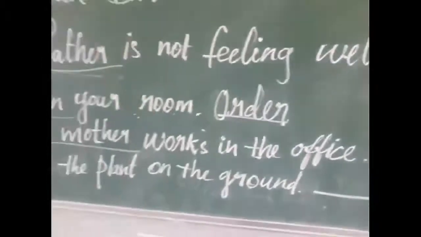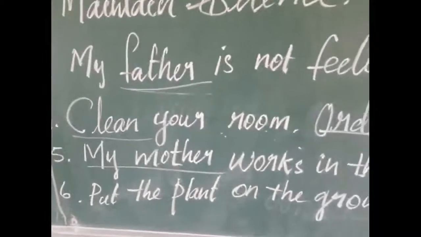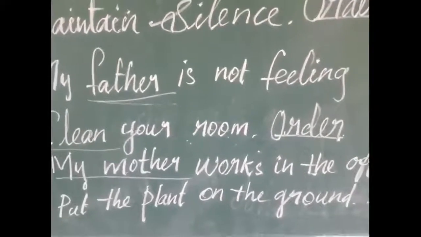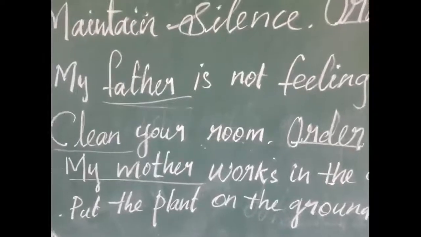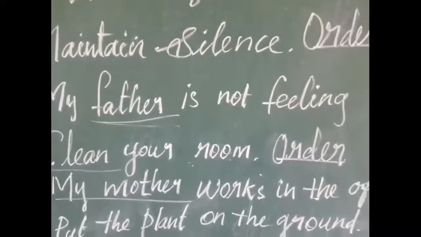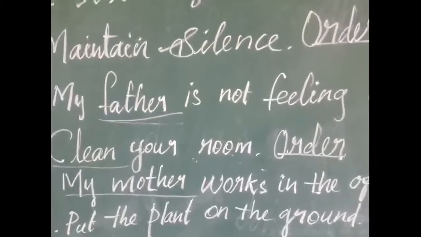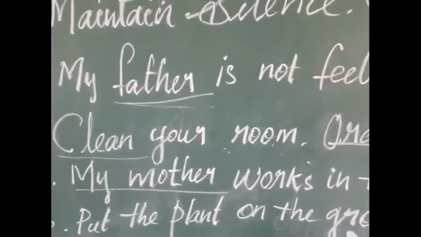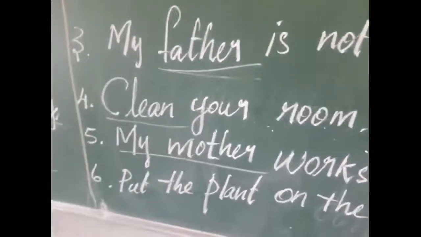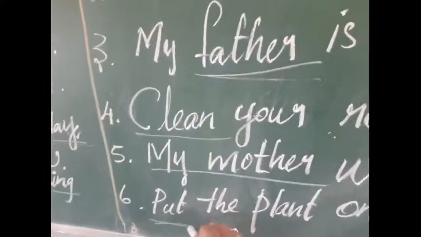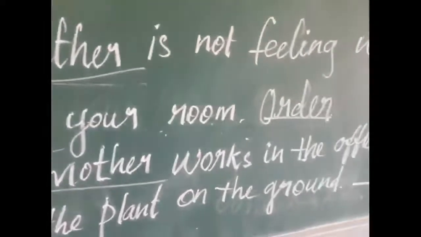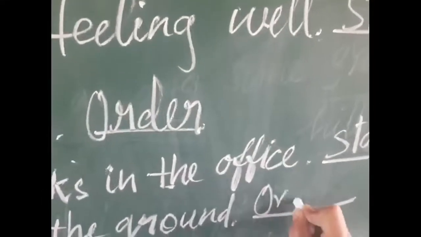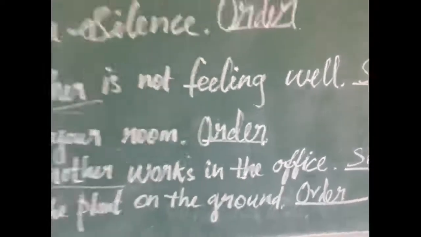Next, look at the sixth one. Put the plant on the ground. Here, we want to do something. We are being ordered to do this. What do we want to do? We want to put the plant on the ground. Someone asked us to do something. Here, put is an action word. The sentence starts with the action word. So this is an order. What do we want to write here? Order. Now look at here.